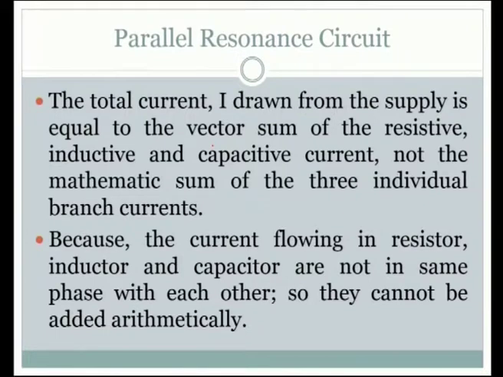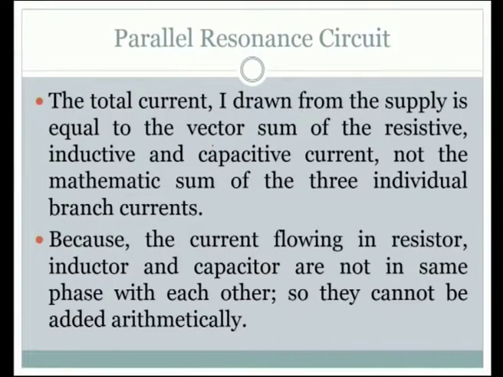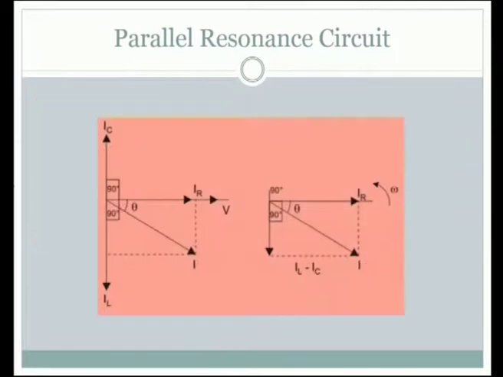resistive, inductive and capacitive currents, not the mathematical sum of the three individual branch currents. We have to be very careful, it is a vector sum with the phase considered, because the currents flowing in the resistor, inductor and capacitor are not in the same phase with each other. So, they cannot be added arithmetically. Now, this is the phasor diagram.